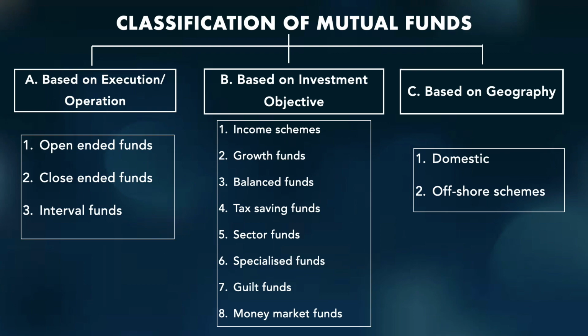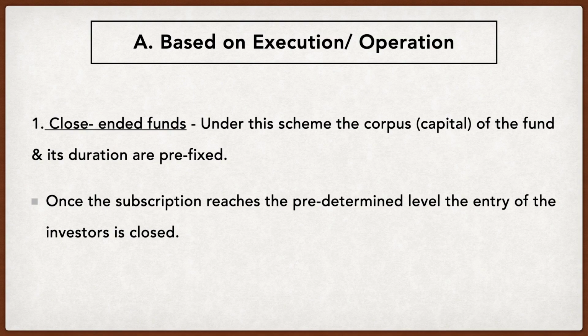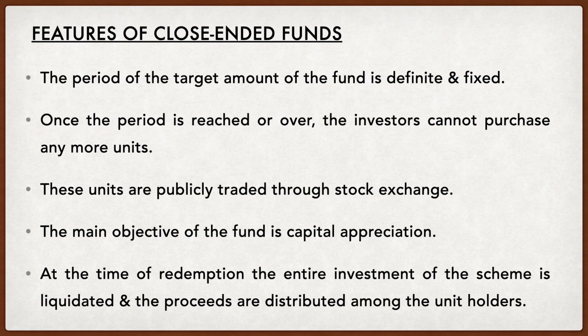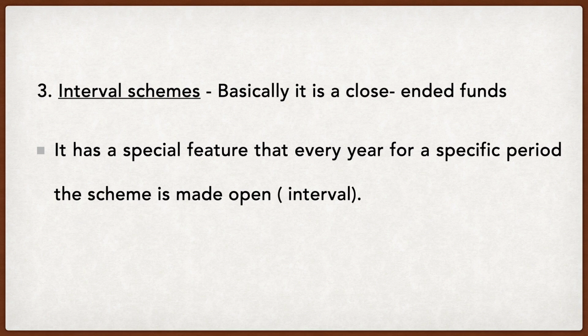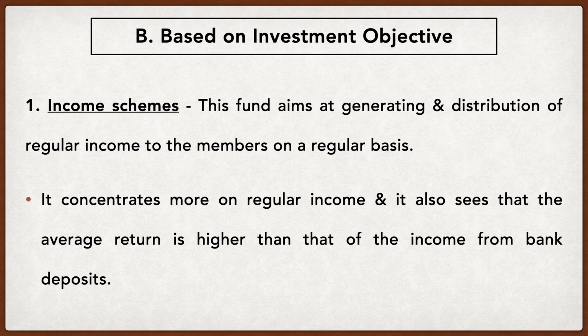Let's get started. Last class was on the classification of mutual funds. So we understood there are three different categories of mutual funds: based on operation, investment objective, and geography. We also discussed three different types based on execution: close-ended funds, open-ended funds, and interval schemes. Today we'll be moving on to the second category, which is based on investment objective.